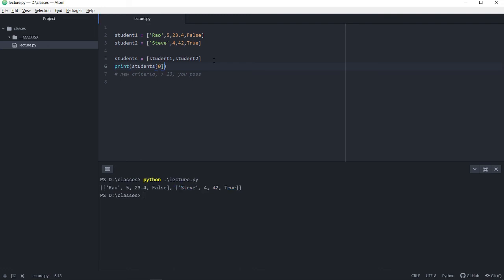Okay, and let's make things clearer. If I were to print the index 0 of students, take a moment, pause the video, and try to figure out what that will be. If I run this, it should give me the entire list, student 1 list, from index 0, because my list students is currently made of 2 different elements, and it just happens to be, coincidentally, that those 2 elements are themselves lists. So me doing students box bracket 0 is me saying, give me the first student list from this big list.